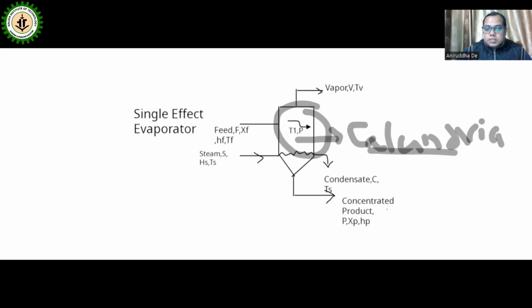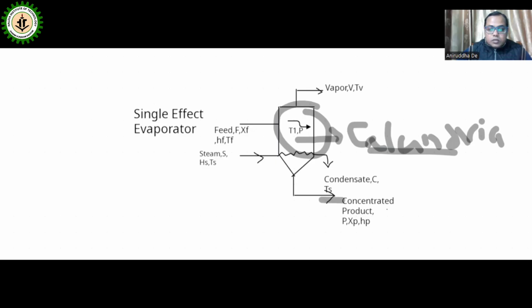By condensing, the steam transfers heat to the liquid foods, and from the liquid foods the water will be evaporated. There will be a vapor separator which will separate it, I will come to that later. So this is the vapor, and from here we will get the concentrated product.